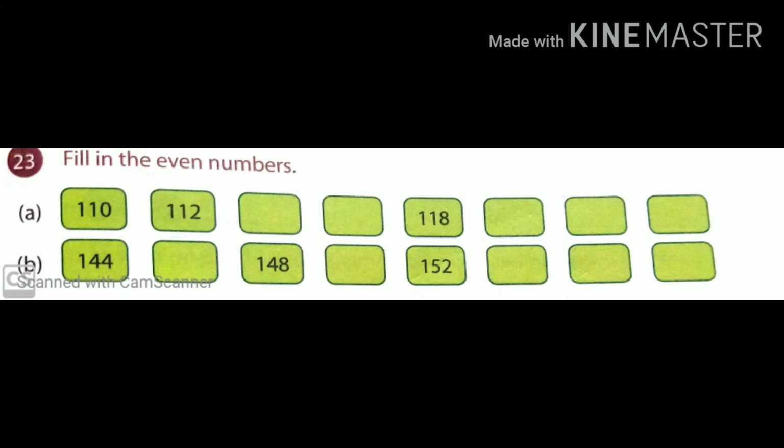Let's see. After skipping 2 numbers, after 120, we get 122. Yes, 122 is an even number. Then we get 124. Yes. And the last one will be 126. So write in your home copy. Okay, same you will be doing in number B.